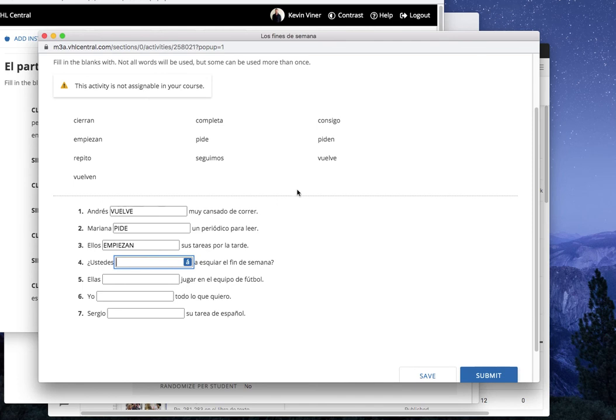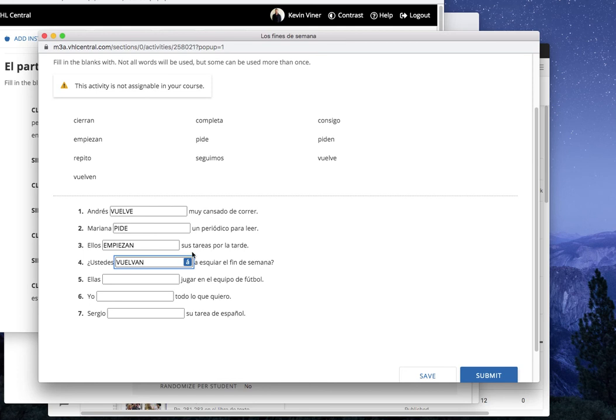Sorry about that. So again, we have a third person plural, ustedes, so it has to end in an N. Go ahead and pause it. And we're back. The only one that makes sense here would be vuelven. Are you returning? Are you going back to skiing this weekend? Are you coming back to ski? Is how we would say it in English, right?